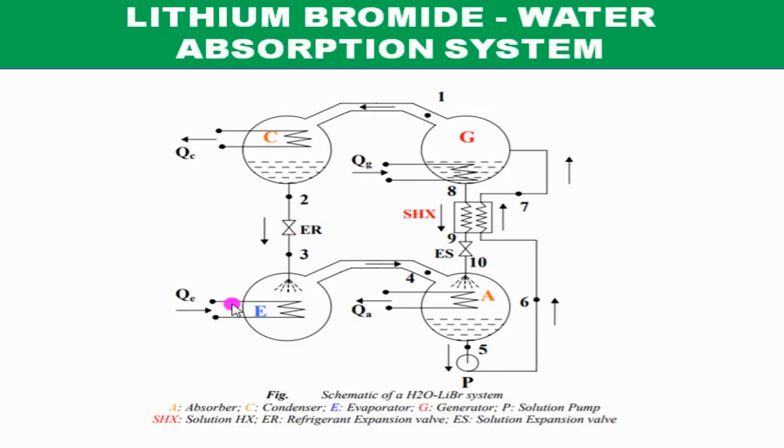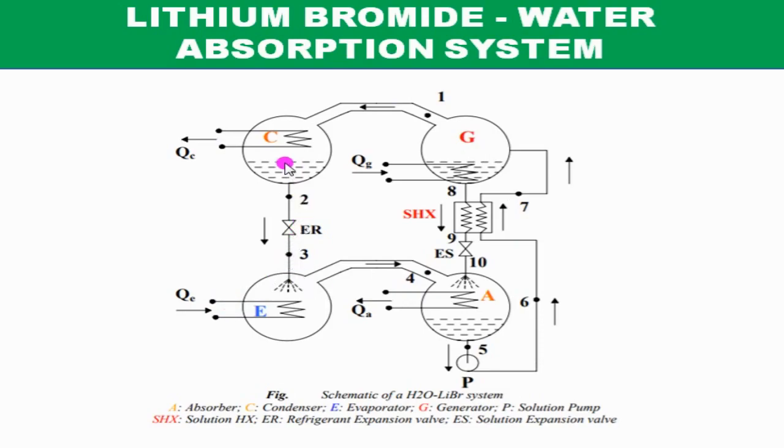That is, this water is used in the cooling towers to chill the air which is from the air conditioned space. So the purpose of this lithium bromide water absorption system is to cool the water which is going to be used in the chilling plants. That's why it may be called chilling water. At the exit of the evaporator, the cooled water is sometimes called chilling water. Generally this temperature is around 5 degrees centigrade. We are running this system to get this 5 degrees centigrade water here.